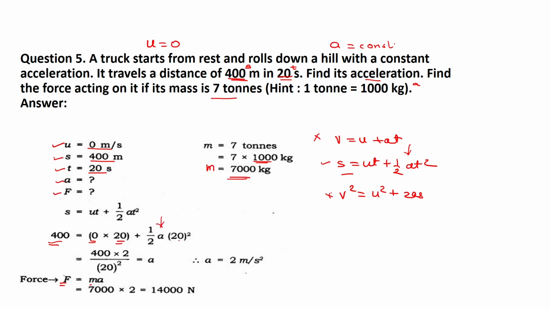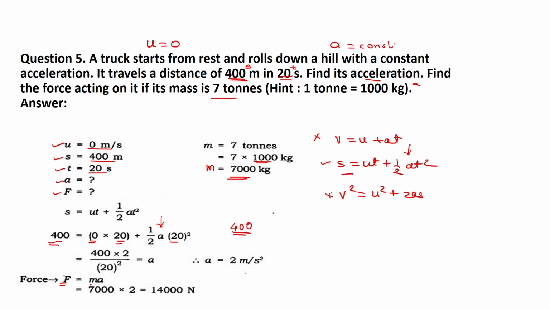Time t is given as 20 and it is squared, that's why I will take the square. So here 400 equals 0 into 20, that becomes 0, plus 1/2 a, and 20 into 20 is equal to 400.